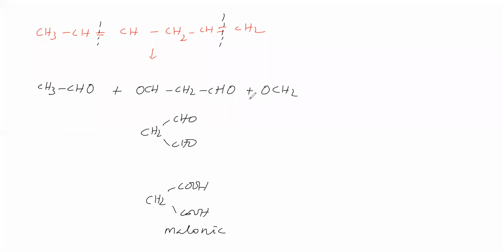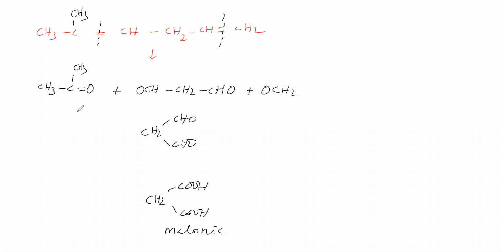Suppose here instead of H there is CH3. Then what is the product on ozonolysis? Here instead of H we write CH3, so it is acetone. In reductive ozonolysis we say acetone, and even in oxidative ozonolysis only acetone.